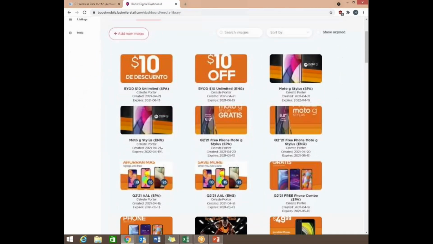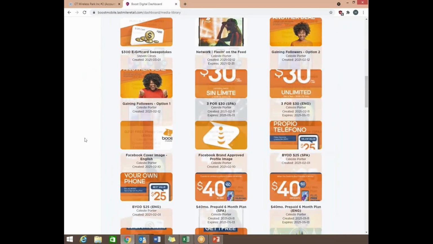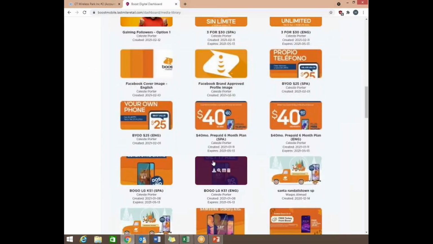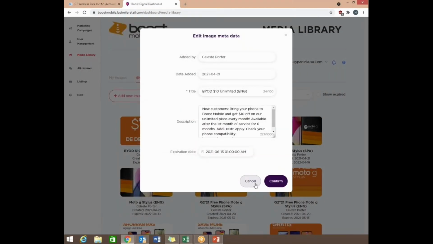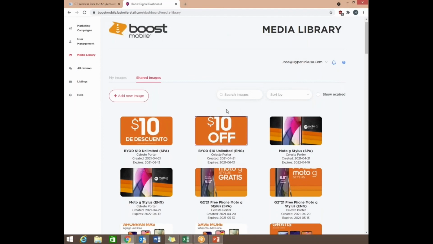What you could also do here is look at all the pre-approved Boost images under shared images. So same thing here, anything that's pre-approved by Boost will all be located here for your disposal, so you can save it onto your computer, download it, view it, see the description. You may want to look through these whenever you have free time.